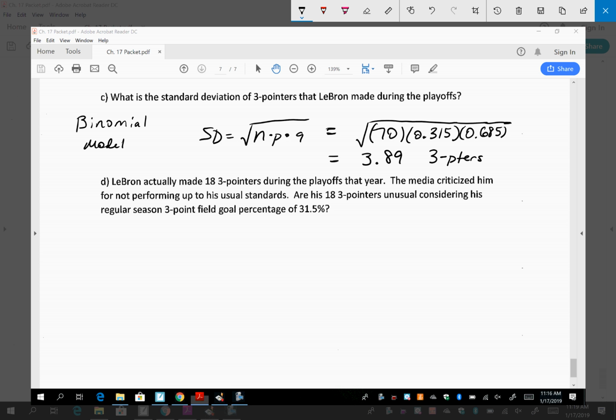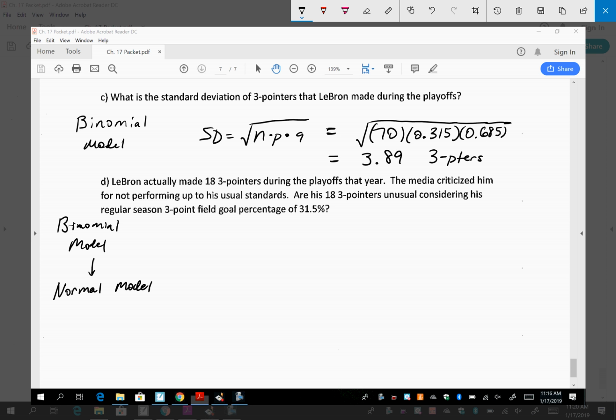So basically I'm asking, did the media unfairly criticize LeBron James for the reason that the Cavs lost in the playoffs? Let's find out. We just spent the first part of this problem talking about the binomial model. But I told you that we can actually get it to become the normal model if we check a condition. Do you know that condition?